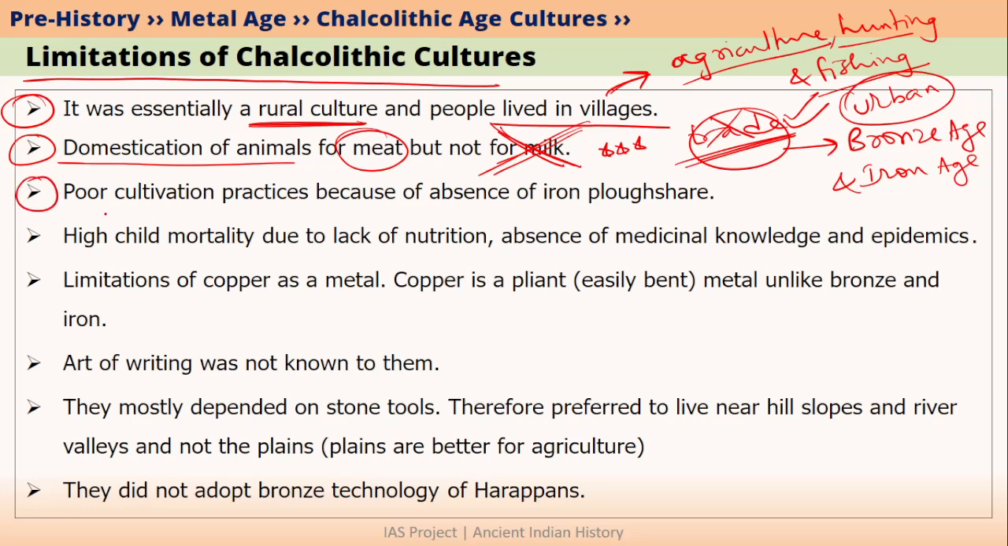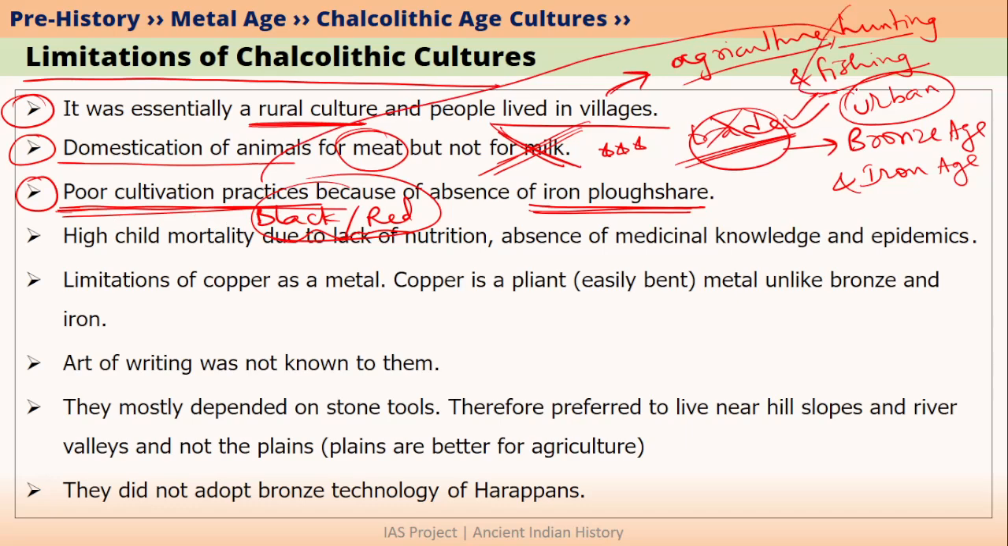Another limitation was that the cultivation practices of Chalcolithic people were very poor because these people did not invent the iron plowshare. Moreover, in the case of Western India and Central India, these people were living in the region of black cotton soil as well as red soil. In both of these soils, without iron plowshare, agriculture is not easy. That is why the cultivation practices of these people were very poor. This is one reason why these people were more reliant on hunting and fishing than agriculture.